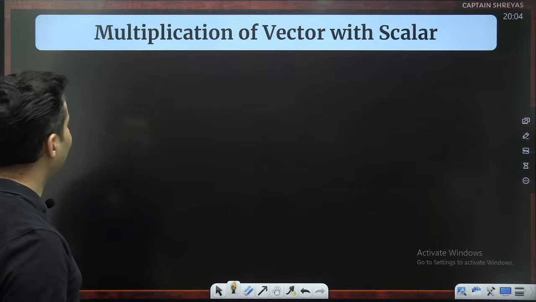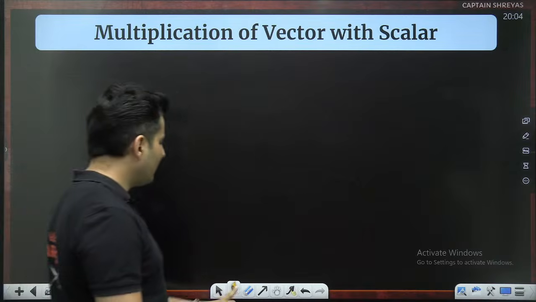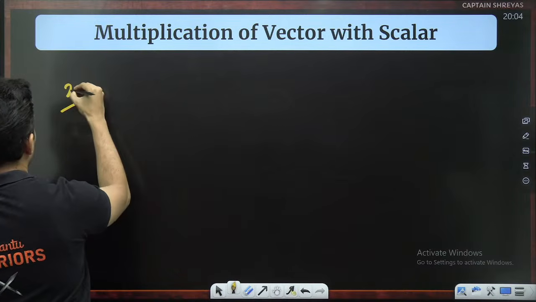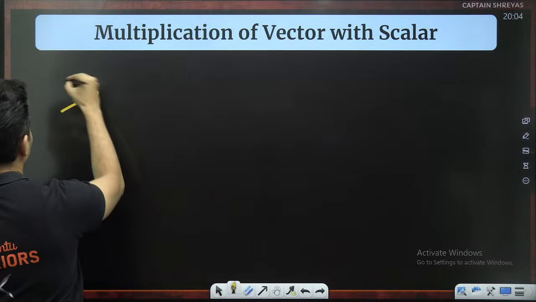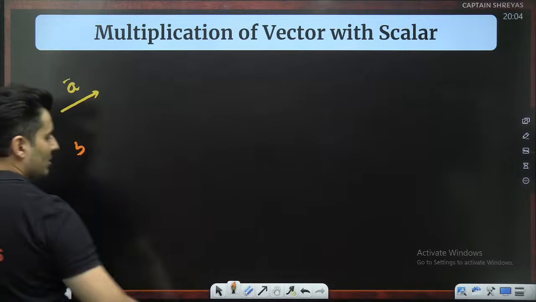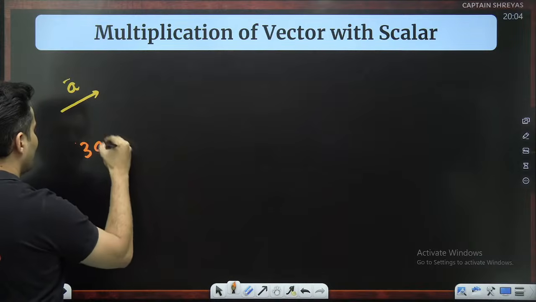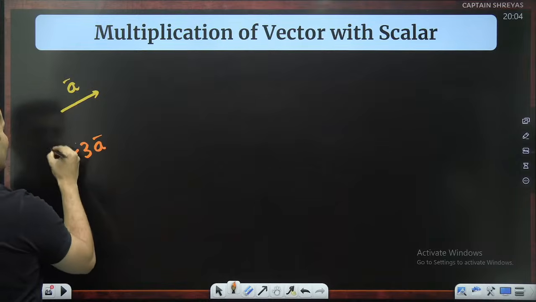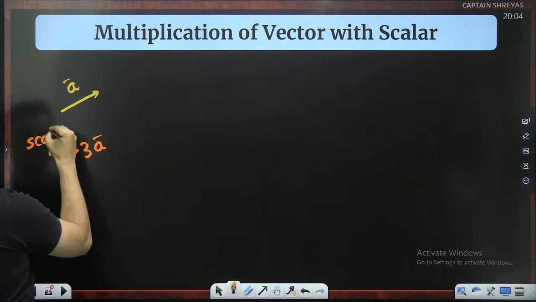Now, what do I mean by that? First, let's understand multiplying a vector with a scalar. Imagine I write a vector, and now I write, let's say, 3 times a vector. 3 is a number, a scalar, and a. So 3 is nothing but a number, which is called a scalar.